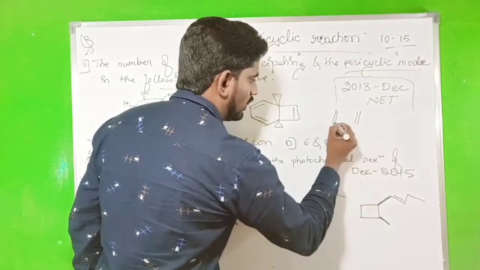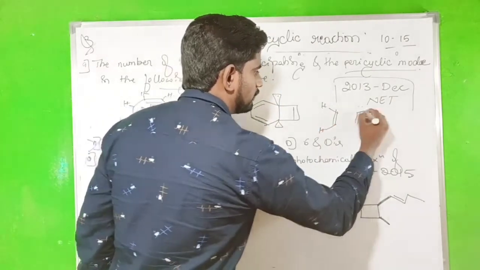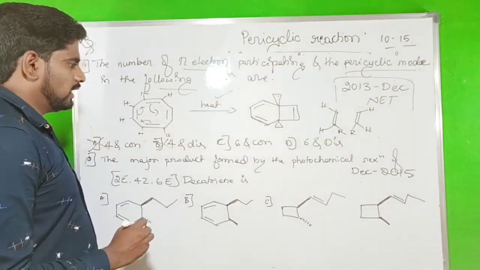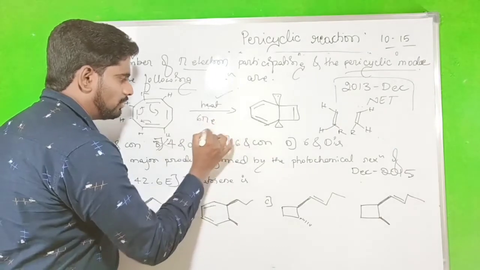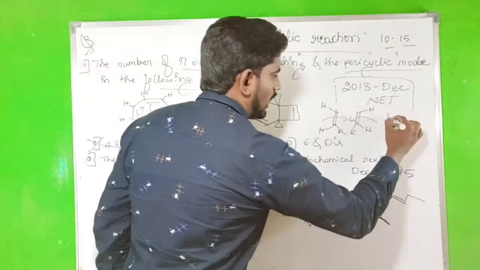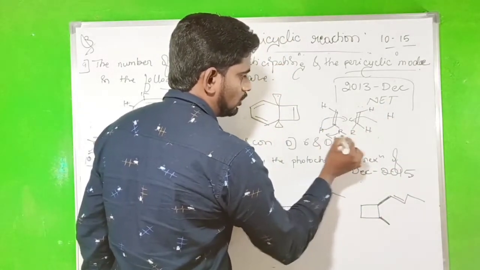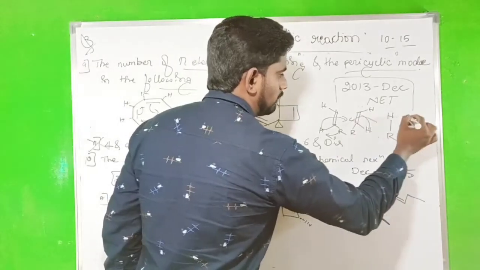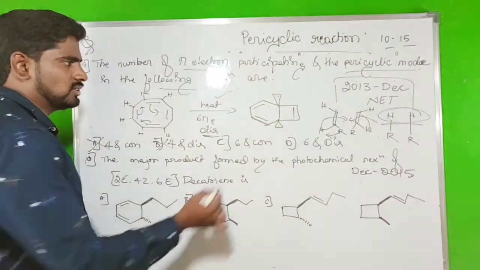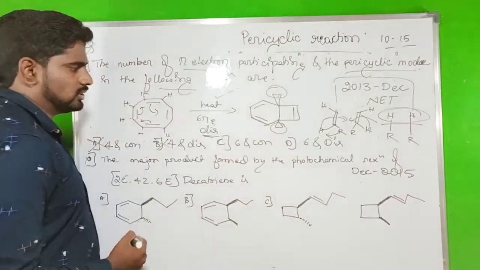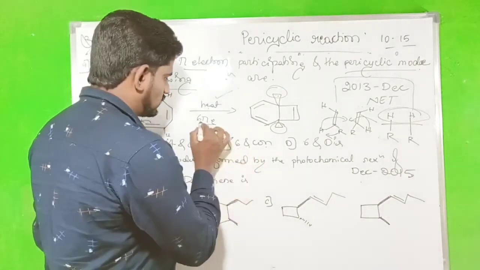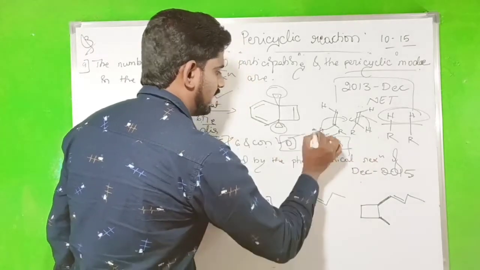Write that one. Double bond, double bond. So all the hydrogens will be in the cis form. This is an alkyl, this is an alkyl. Now, in thermal condition, 6 pi electron means it should be disrotation. While doing the disrotation, this H goes up and R goes down. So both hydrogens are in the same plane. That's the correct option. So 6 pi disrotation is the correct option, and 6 pi conrotation is not a correct answer.